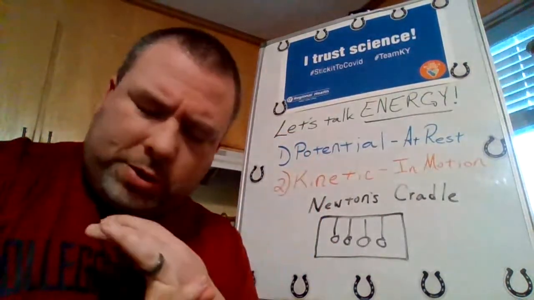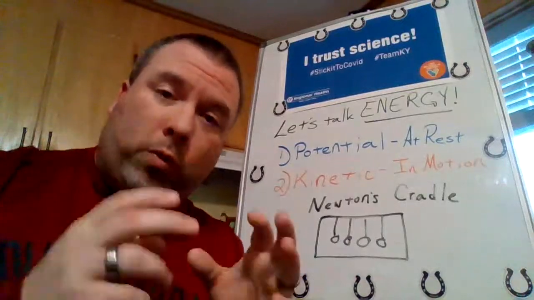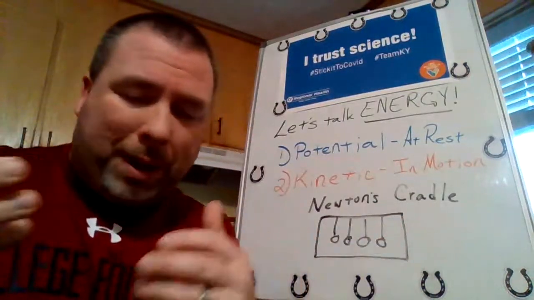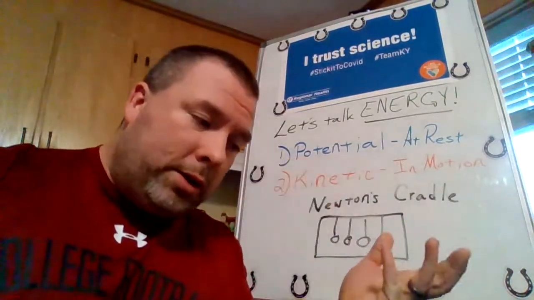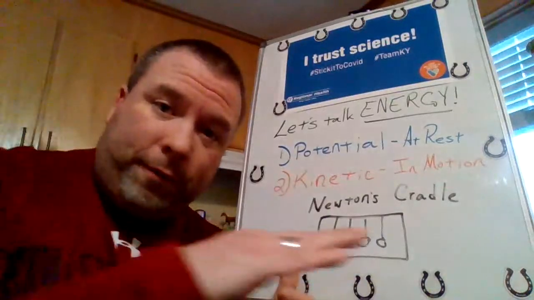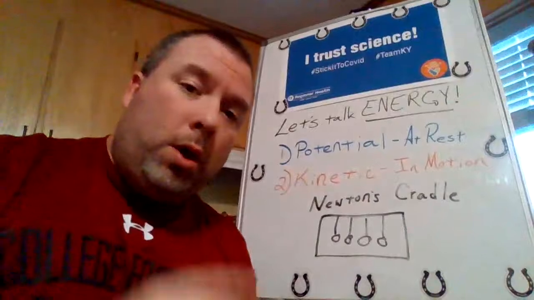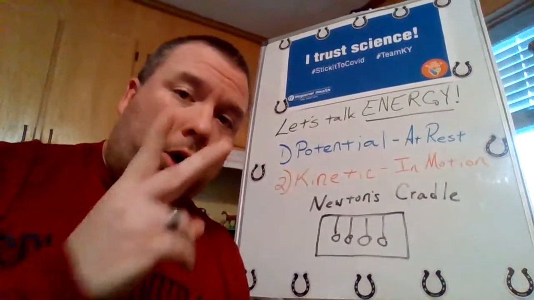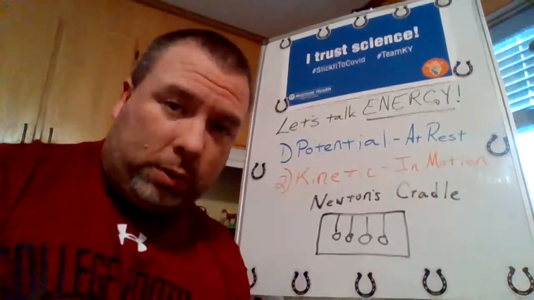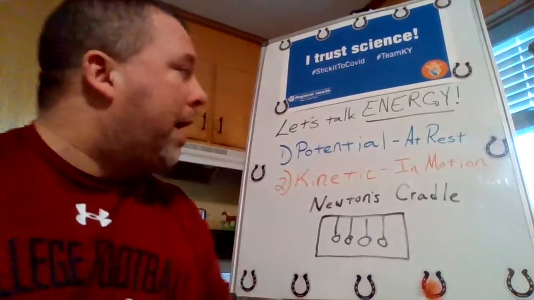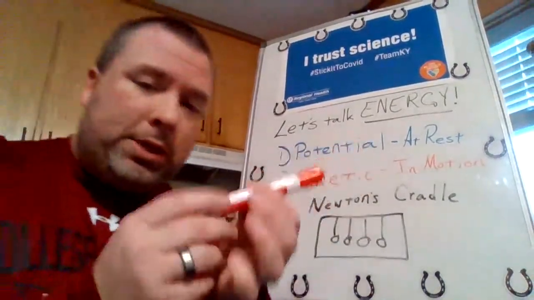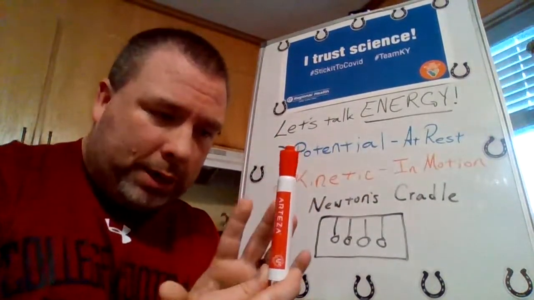We have electrical energy, we have hydro energy, which of course is energy that's generated by water. We have wind energy, which of course is generated by airflow, and of course we have the energy of our universe. Now, what we're going to address in this lesson are two types of energy. Okay, there's two types of energy. We have potential energy. Now, potential energy is energy of something that's at rest.